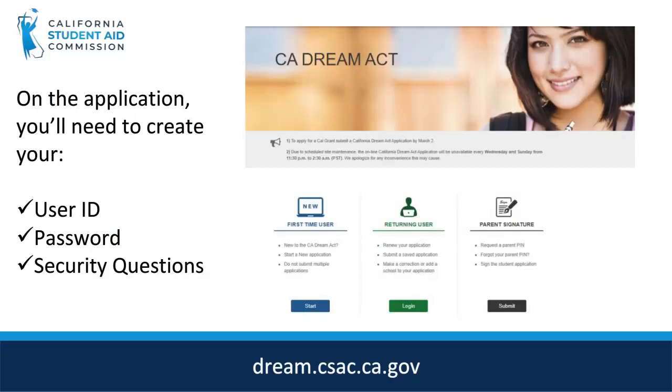The California DREAM Act application, or CADAA, is available for undocumented students with or without DACA, TPS status, and U visa holders. For the application, the student will need to create a user ID, a password, and security questions.